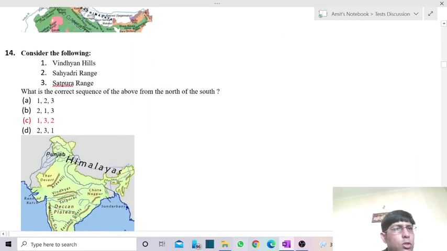So we go with the 14th question. Consider the following. There we have to check out the sequence again. What is the correct sequence of the above from north to south? They were having the hilly ranges. We're having Vindhyan Hills, second one is Sahyadris, and third one is Satpura range.